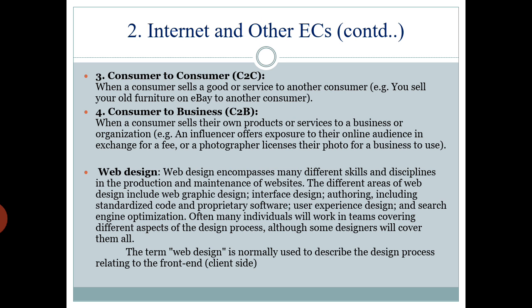Next topic is web design. I think almost all of you are familiar with web designing. There are so many web designing courses here. Web design encompasses many different skills and disciplines in the production and maintenance of websites. The different areas of web design include web graphic design, interface design, authoring, including standardized code. There are so many codes like HTML, through other codes you can design different web designs. So often many individuals will work in teams covering different aspects of the design process, although some designers will cover them all.